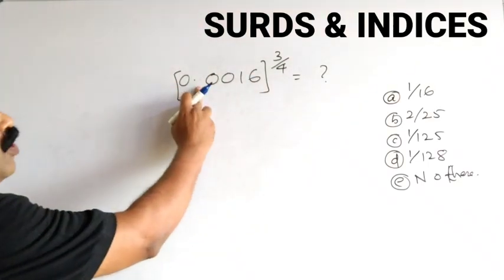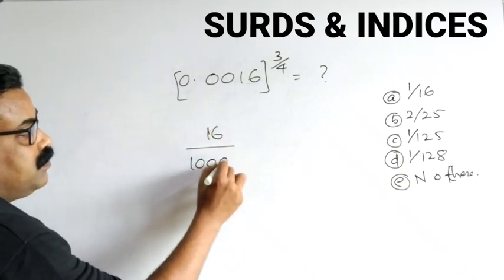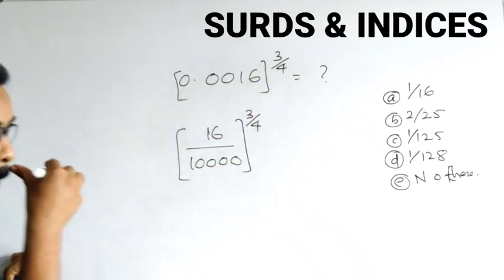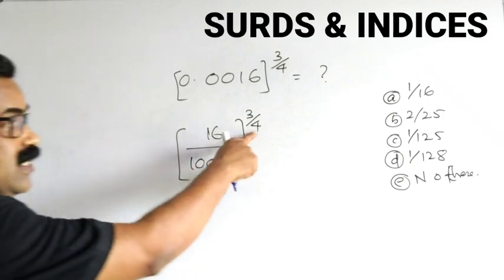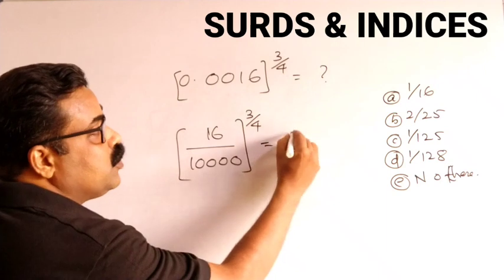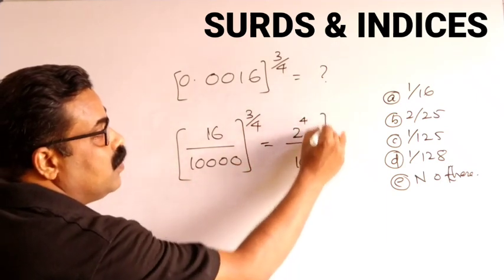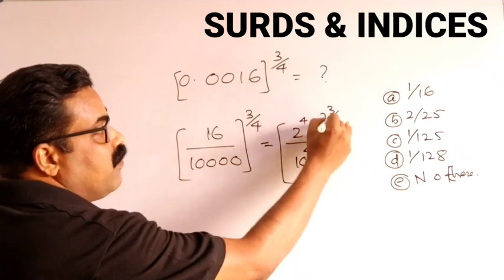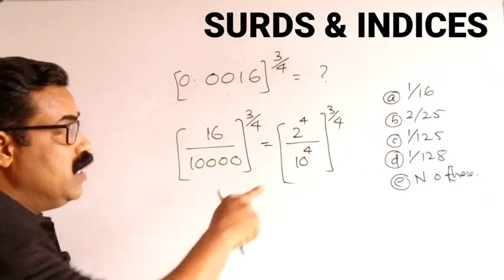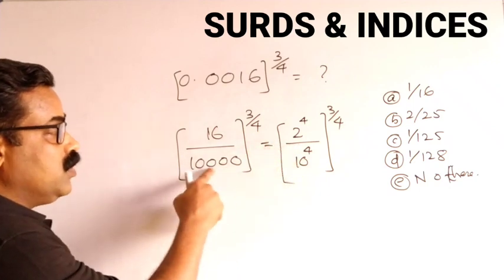Simply write 0.0016 as 16 by 10,000 power 3 by 4. Again, if this is the number 4, we have to express this in terms of powers of 4. So I can write it as 2 power 4 by 10 power 4, all power 3 by 4. 16 is 2 power 4, 2 into 2 into 2 into 2. 4 times when you multiply 2, you get 16. 10 power 4 is 1, 2, 3, 4 zeros.